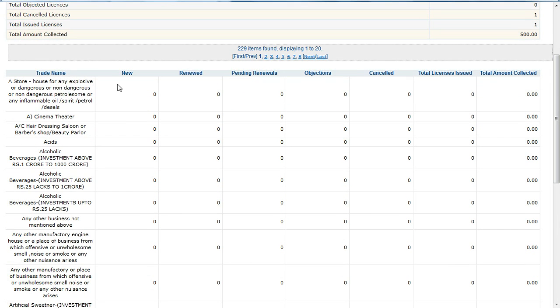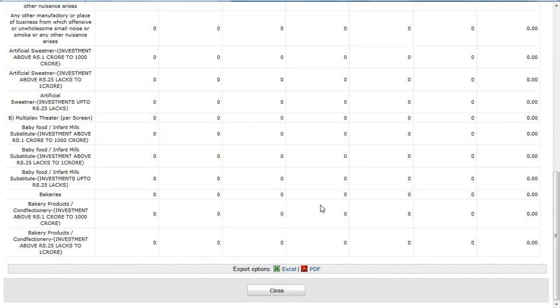For each trade name, it displays new trades, renewed trades, pending, objection, cancelled. We can export this report into Excel and PDF format.